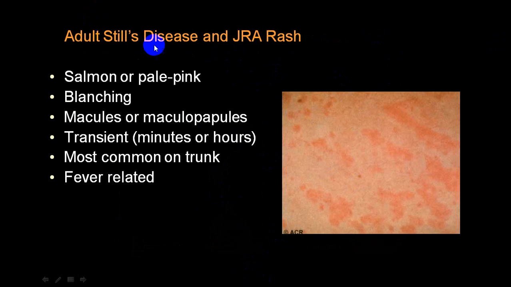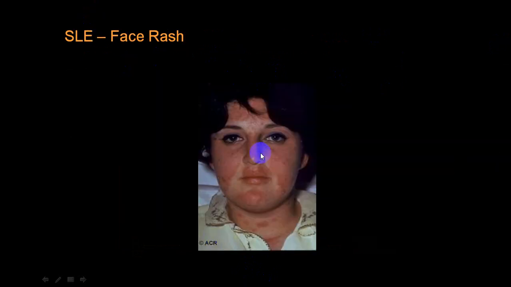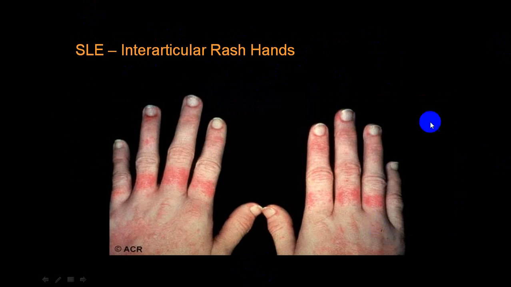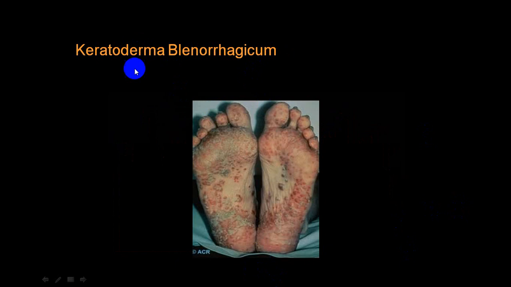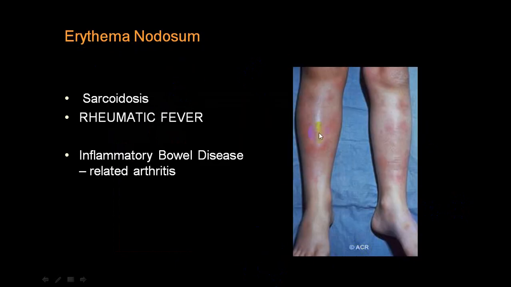In JRA and Still's disease, you can have a rash. In SLE, malar rash. There is also a rash over the extensor aspect of the knuckles, so it is called interarticular rash. This is keratoderma blennorrhagicum. This is erythema nodosum, which is very common in rheumatic fever and sarcoidosis.